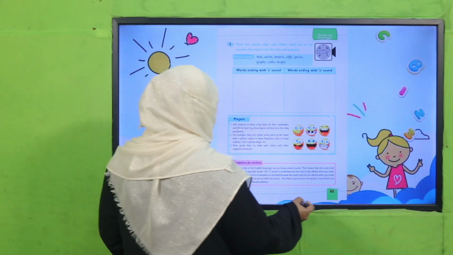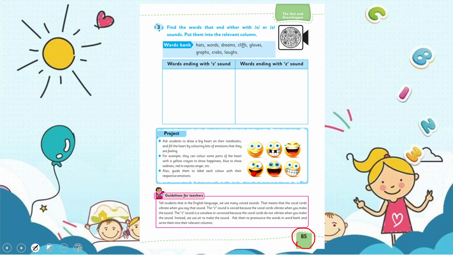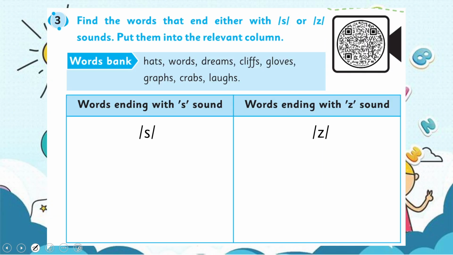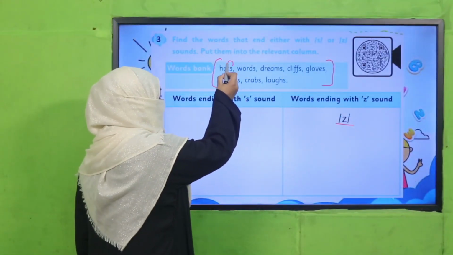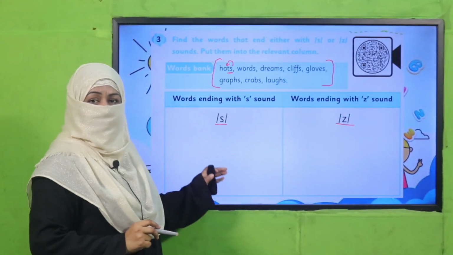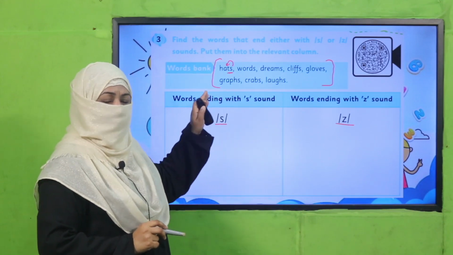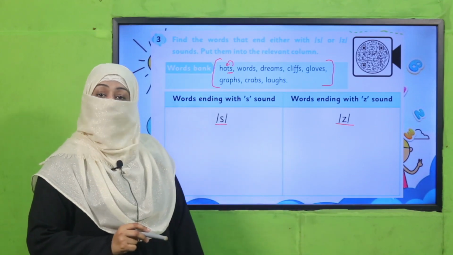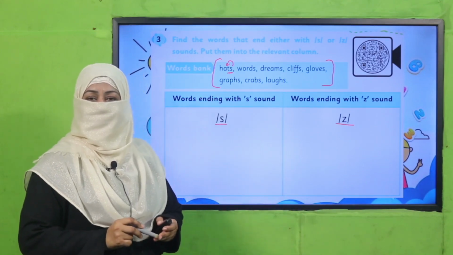All of you, open your book on page number 85, question number 3. Here you are given a word bank and you can see all the words are ending with letter S, but their sound can be S or Z. You will say it, you will find it, and remember the rule: before S, what's the sound? So divide these words into these columns in your book, and when you are done with it, come back.